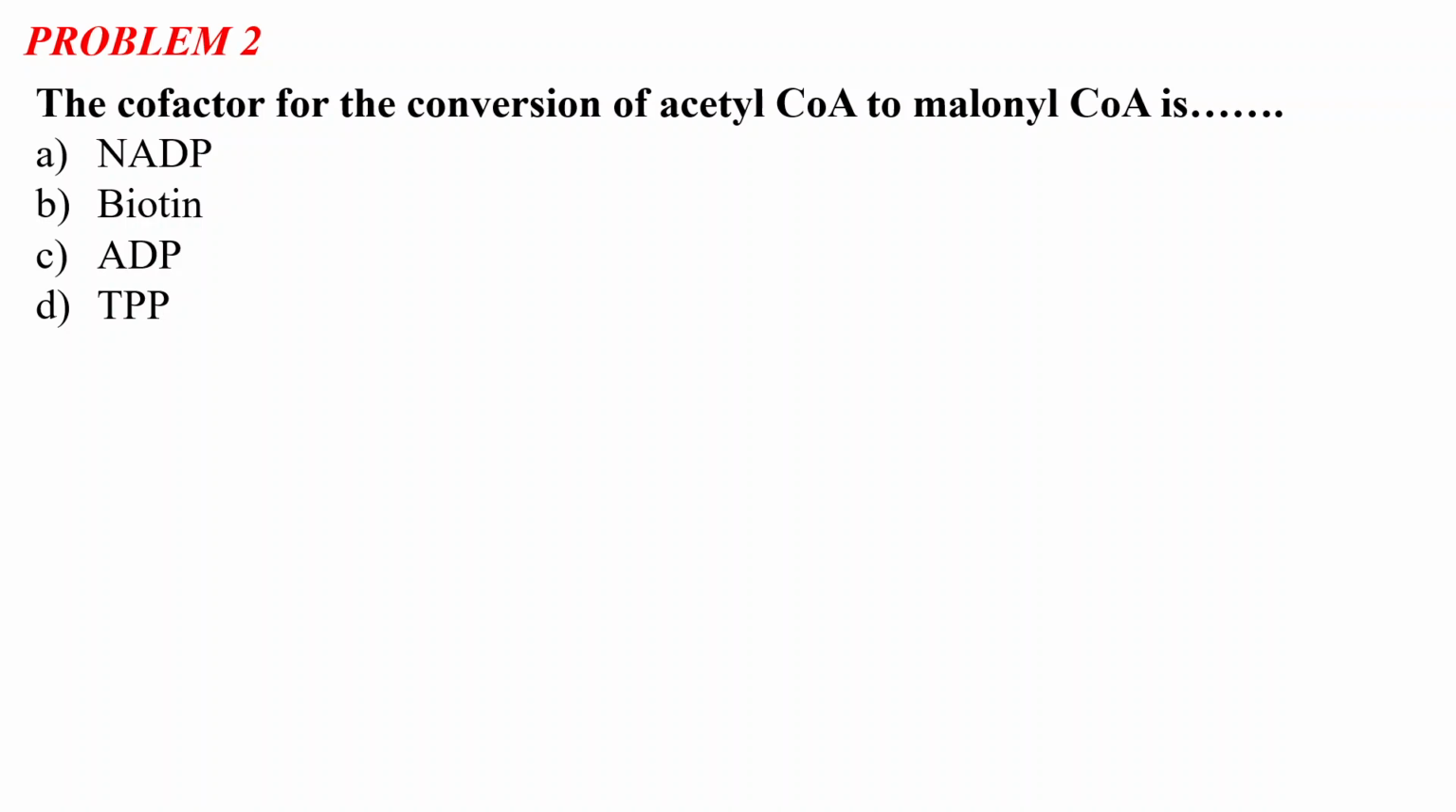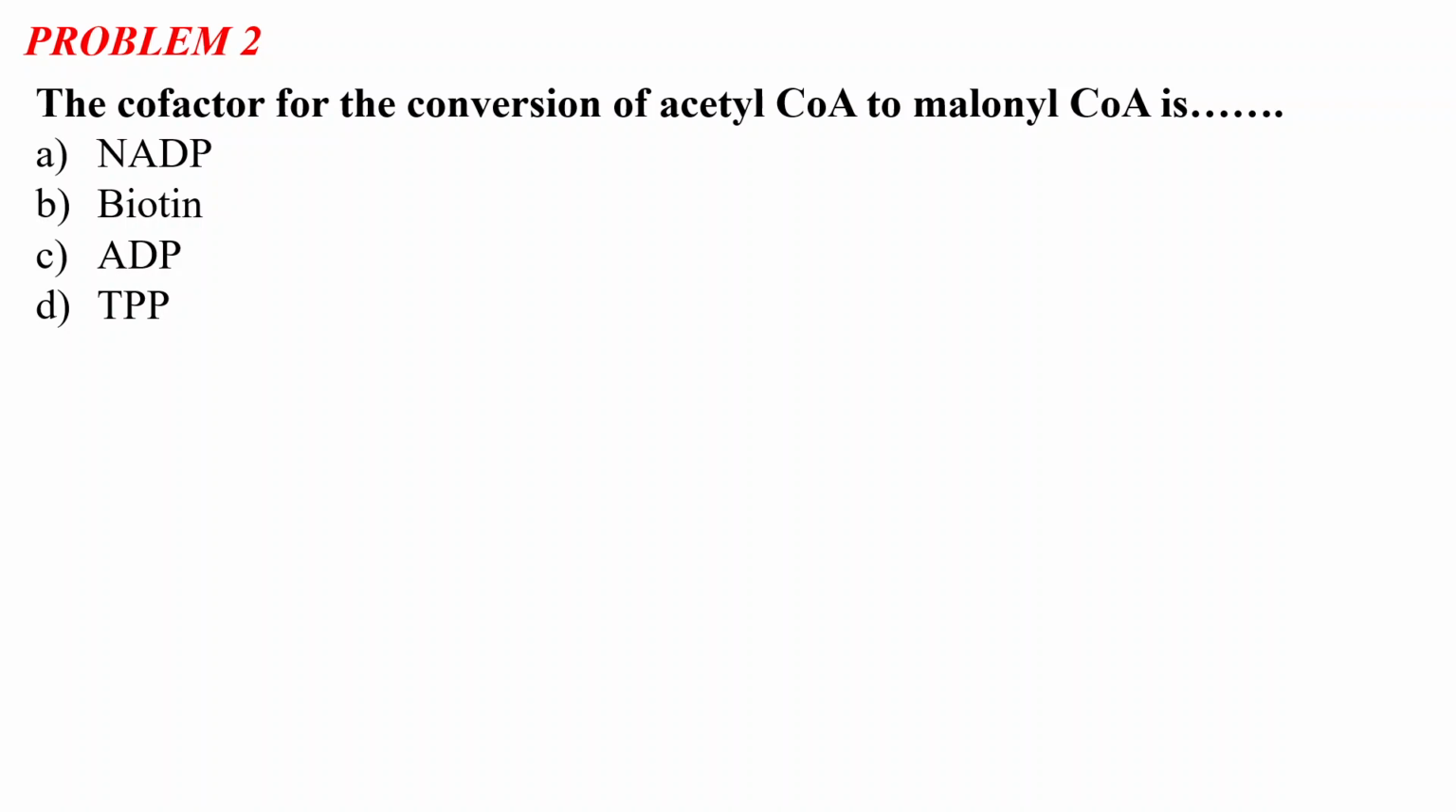So problem number 2 says that the cofactor for the conversion of acetyl CoA to malonyl CoA is: option A, NADP; option B, biotin; option C, ADP; and option D, TPP. Now, what is a cofactor? We have discussed it in our previous weeks.